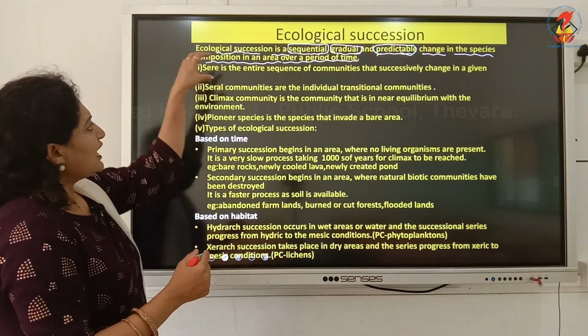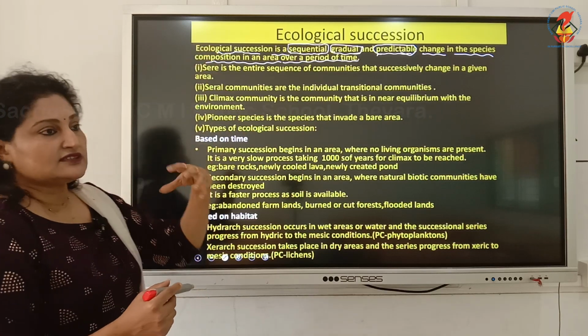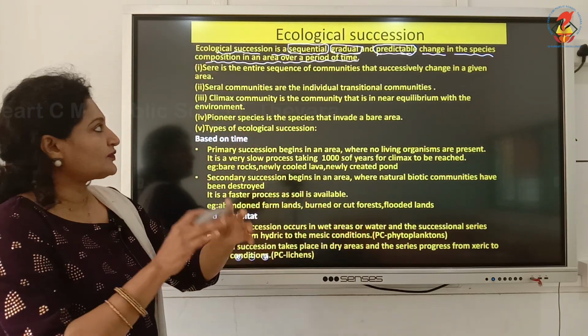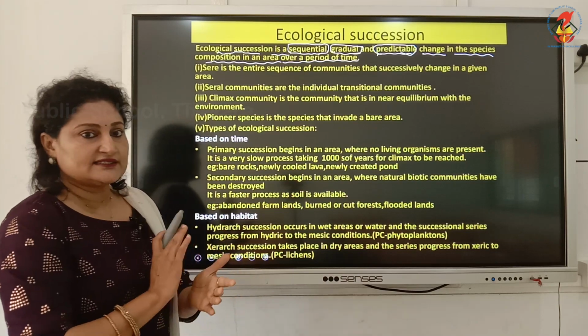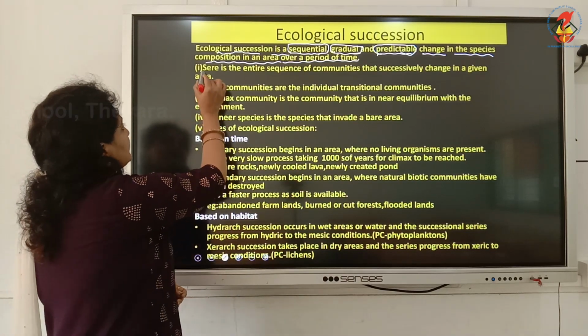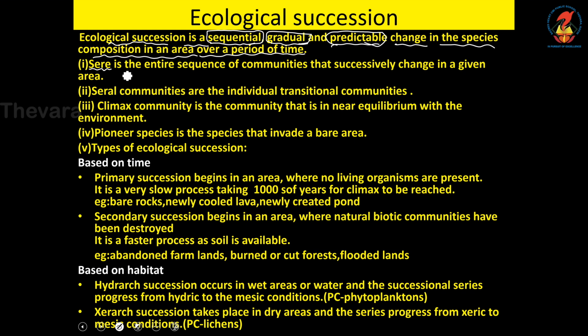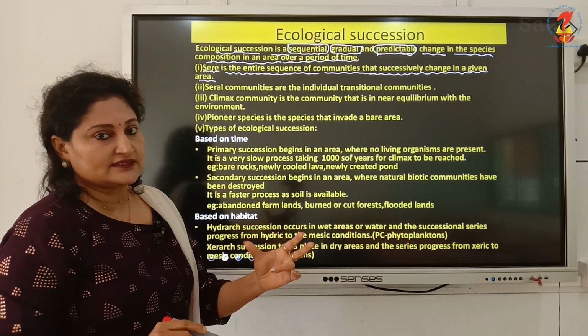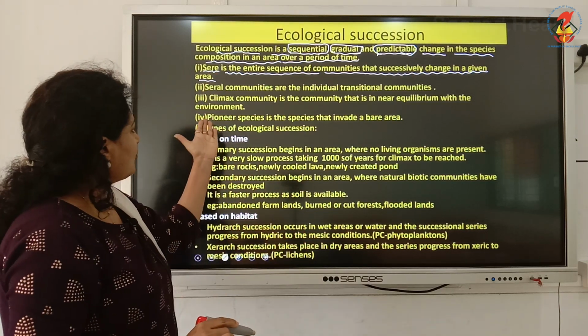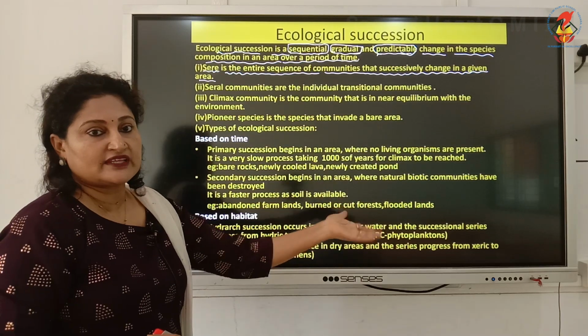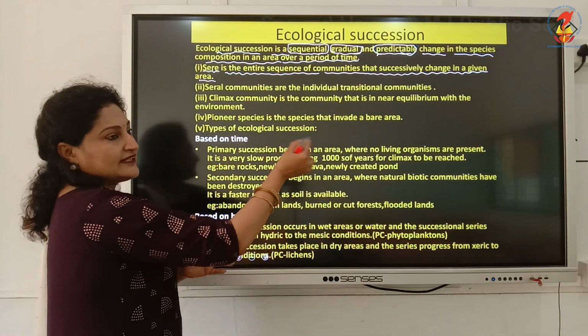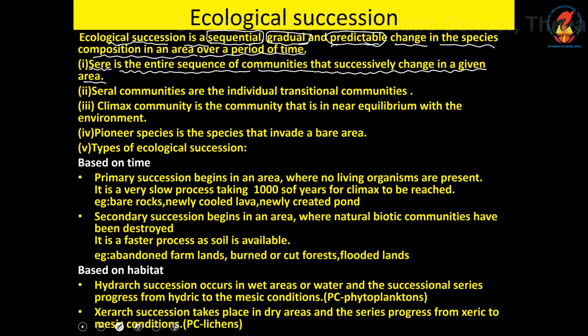Now under ecological succession, we are going to learn other important terms of this broader aspect called ecological succession. The first term is Sere. Sere is defined as the entire sequence of communities that successively changes in a given area. So that entire sequence is called Sere. All these 4 points will be once again explained with the example. As of now, I'll just give you the definitions of each point.